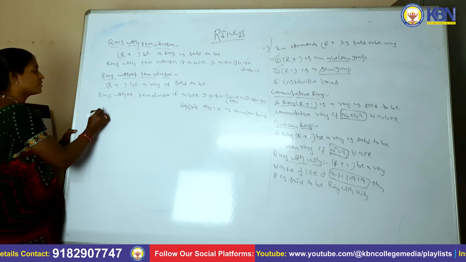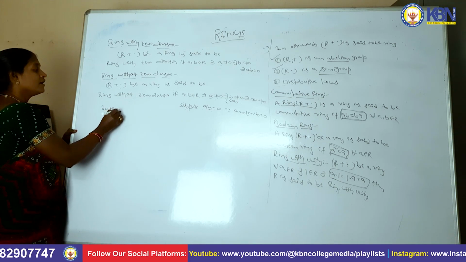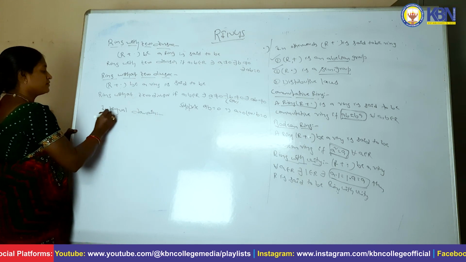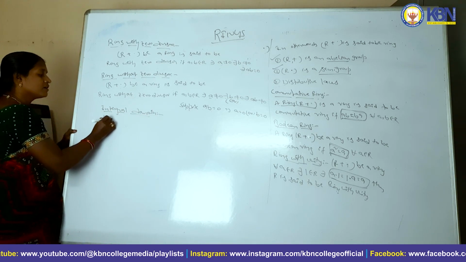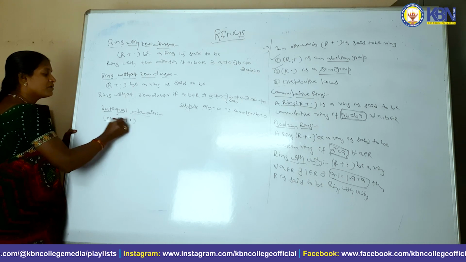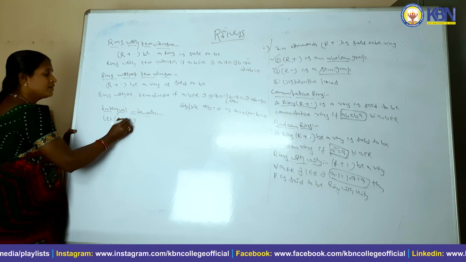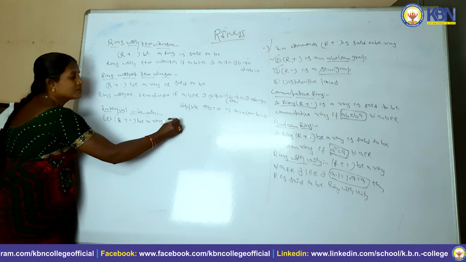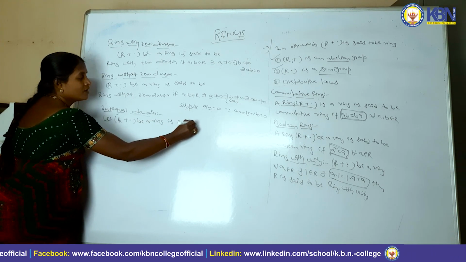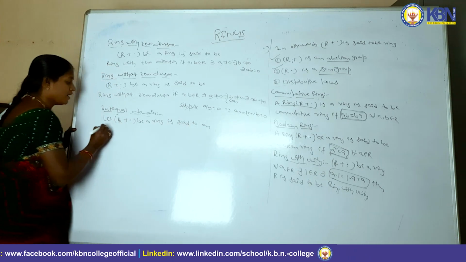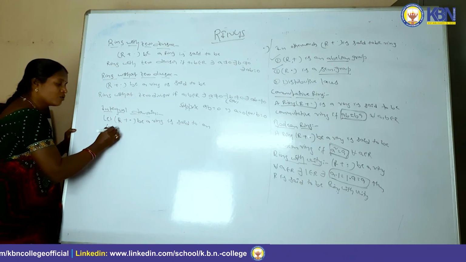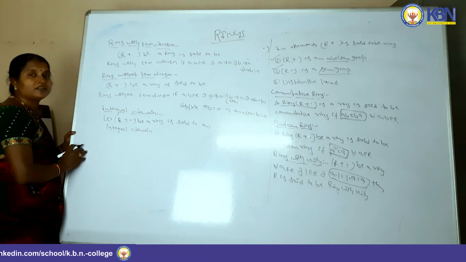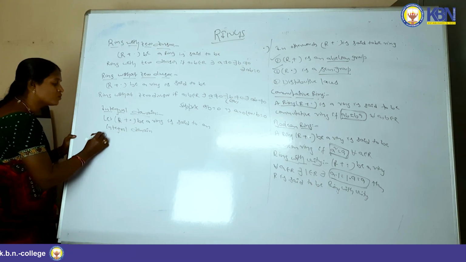Okay guys, next we can define integral domain. Let R, plus, dot be a ring. It is said to be an integral domain if it satisfies two axioms.